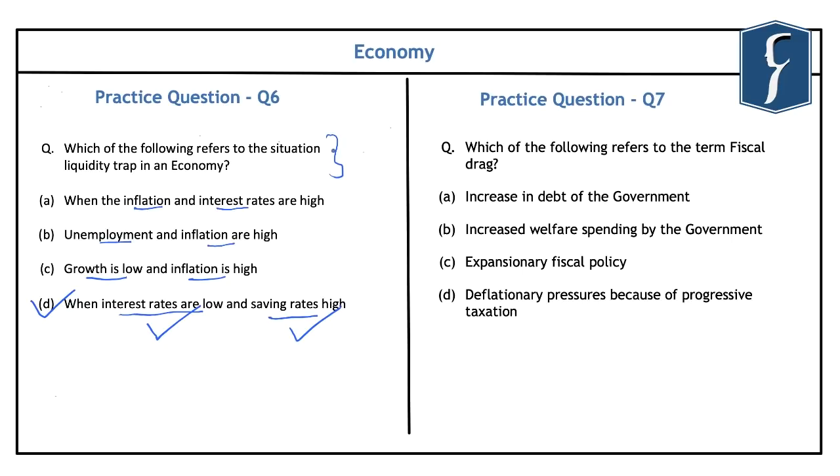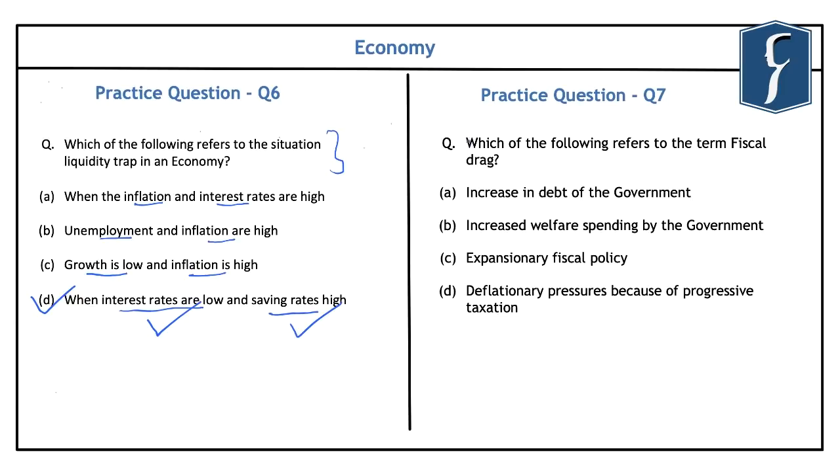With this, let's take up the seventh question related to the term fiscal drag. So the seventh question reads: which of the following refers to the term fiscal drag? The options that are given are the increase in debt of the government, increased welfare spending by the government, expansionary fiscal policy, and deflationary pressures because of progressive taxation.